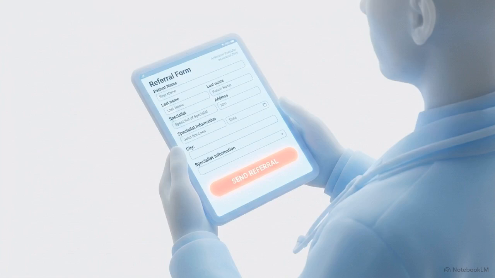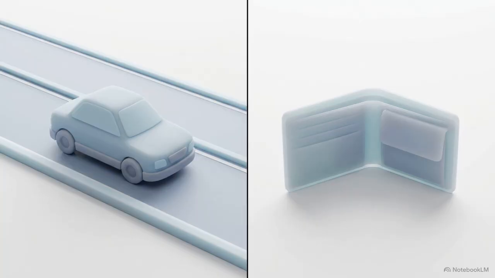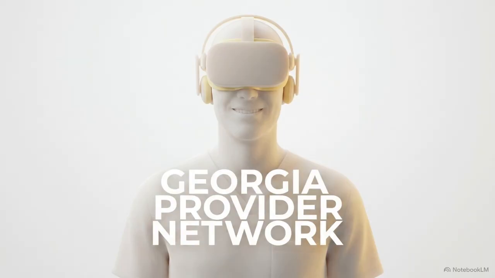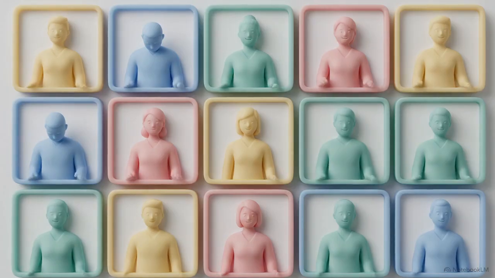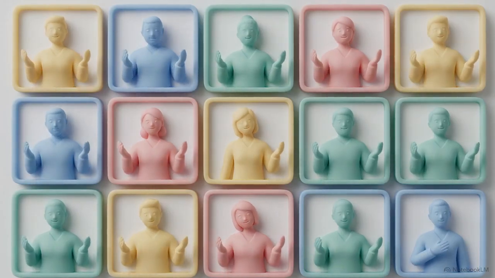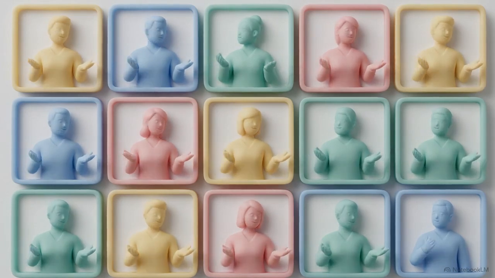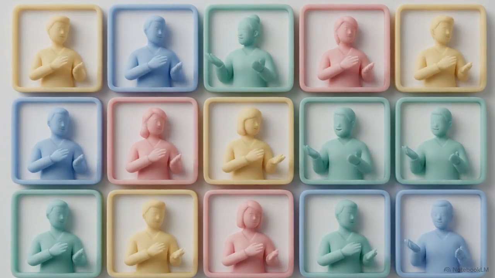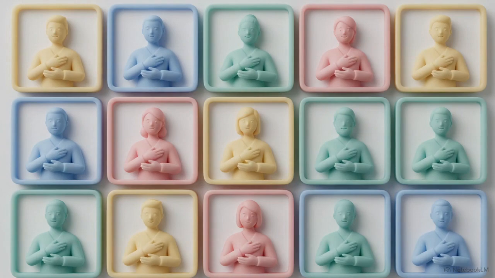An accurate diagnosis only benefits the patient if there is an accessible referral pathway for treatment. Historically, geography and cost have been the primary barriers to receiving these therapies. Coping and Healing Counseling, or CHC, provides a targeted referral solution for clinicians in Georgia. Their workforce includes over 15 licensed therapists, including LCSWs, LPCs, and LMFTs, all deeply trained in these specific modalities.